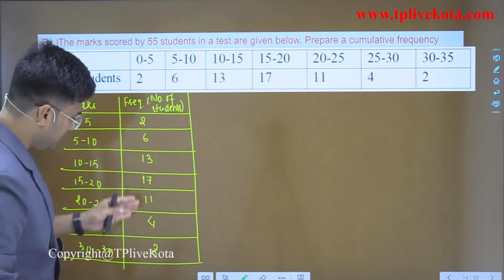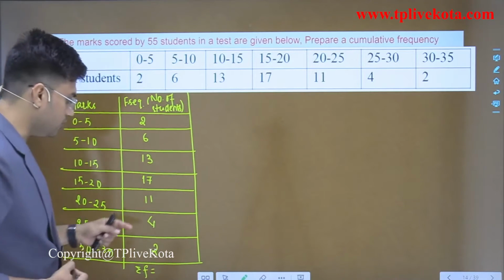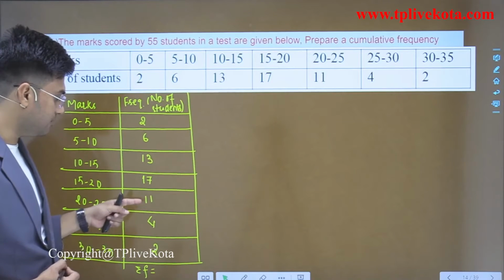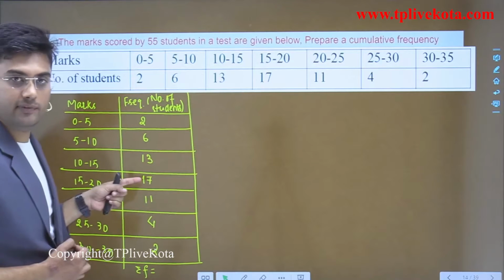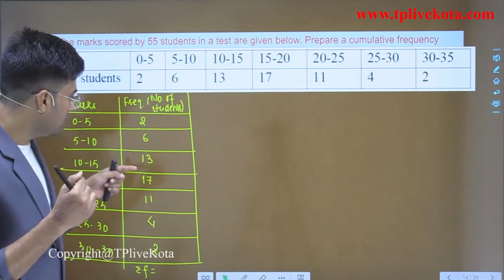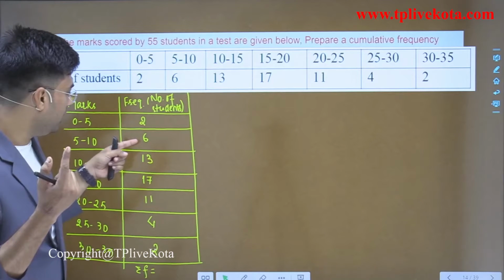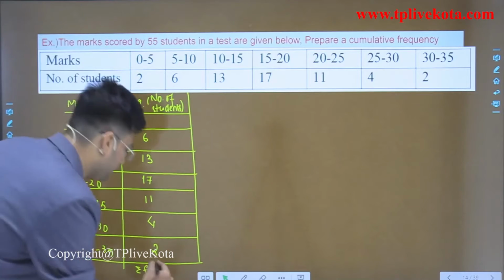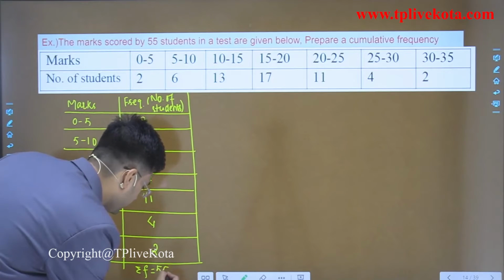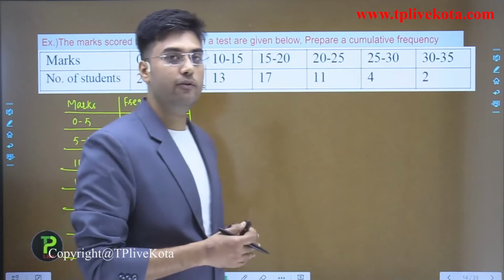So students, here write the summation of frequencies. Summation of frequency is what? 4 plus 2 is 6, 6 plus 11 is 17, 17 plus 17 is 34, 34 plus 6 is 40, 40 plus 13 is 53, 53 plus 2 is 55. So it is 55, clear. Now we have to find cumulative frequencies here.